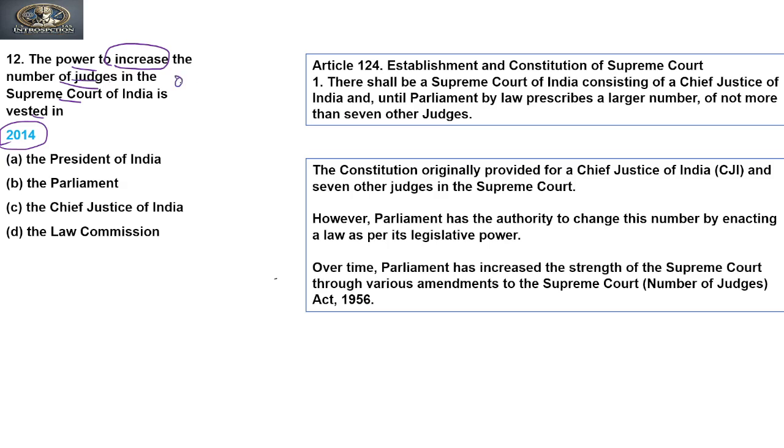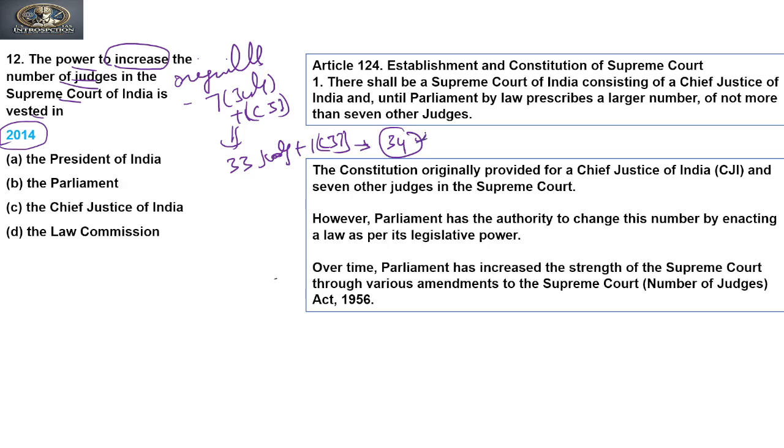So as we know, originally the Constitution allowed the number of judges in the Supreme Court to be 7 judges plus 1 Chief Justice of India, which later, through subsequent acts, has been increased to, today, 33 judges plus 1 Chief Justice of India. It means the total prescribed strength of the Supreme Court is 34, which includes the Chief Justice of India. So the number of judges was increased from the initial number to today's.